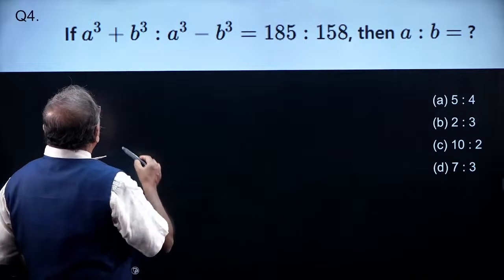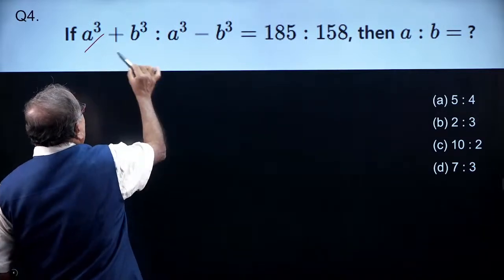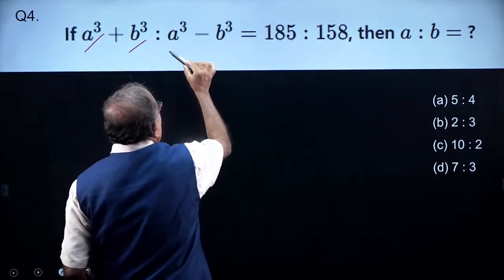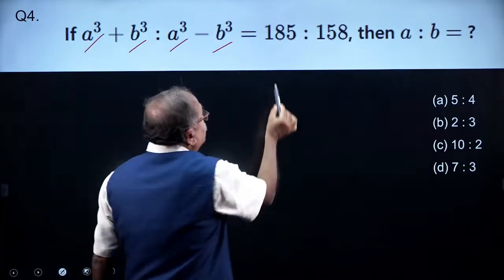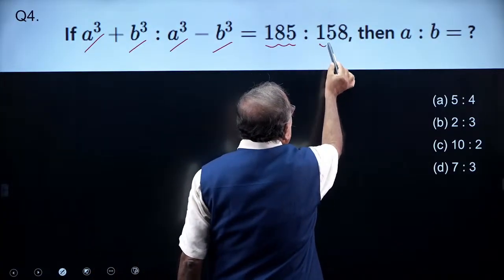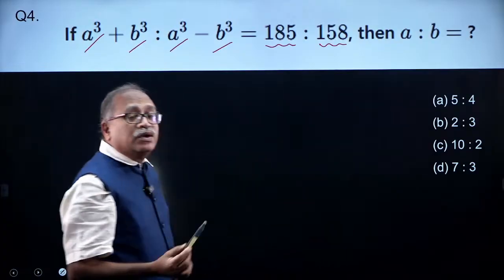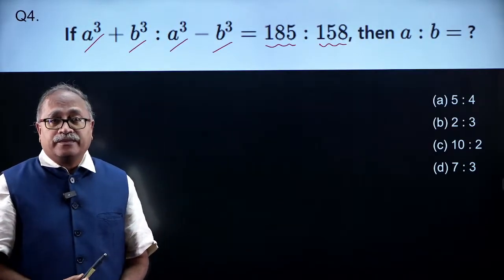What is the question? Allow me to read. That is a cube plus b cube is to a cube minus b cube. The ratio is given 185 and 158. So, what is a is to b?